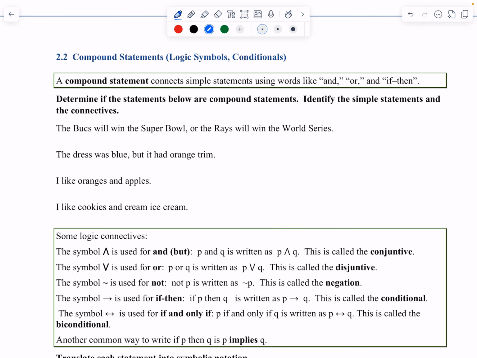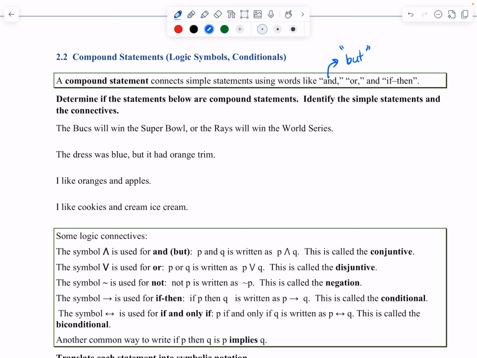This is 2.2, Part 1: Compound Statements, Logical Symbols, and Conditionals. A compound statement is when we take simple statements and combine them together with what's called a connective. The connectives are words like and, or, and if then. Another one that I would like to add is the word but. But acts like an and.